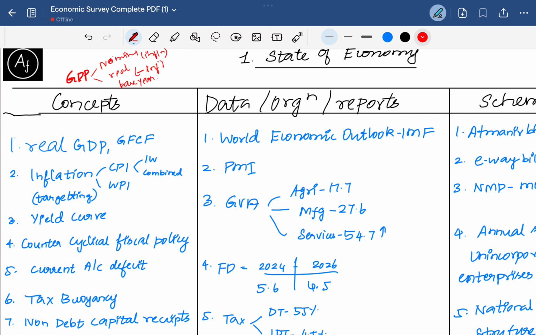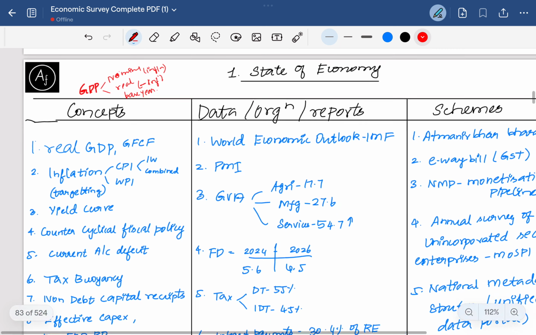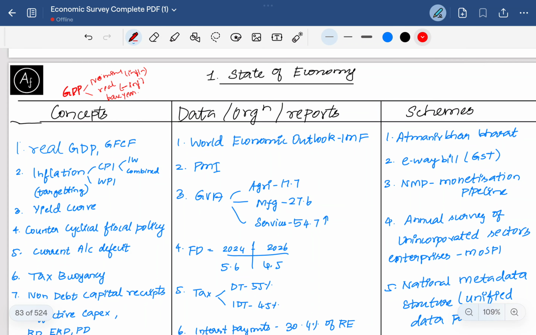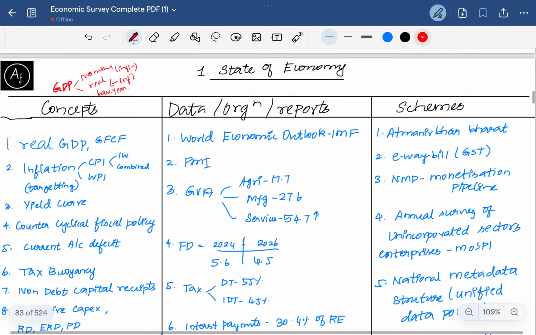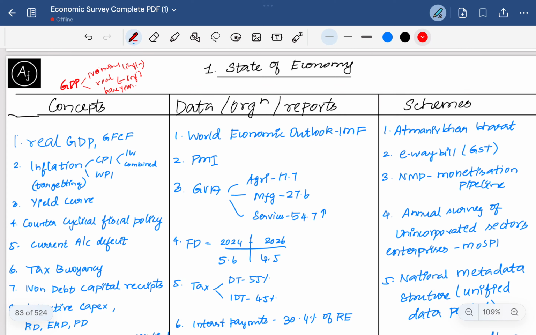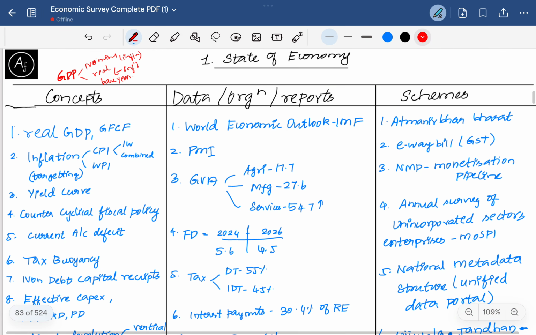Then gross fixed capital formation. First of all, I would like to say that the concepts I have discussed here are like a revision material which is useful for faster revision. I presume that the basic concepts are already known to you. Then the second one is the gross fixed capital formation. It is the total capital formation created by the government and the private sector.